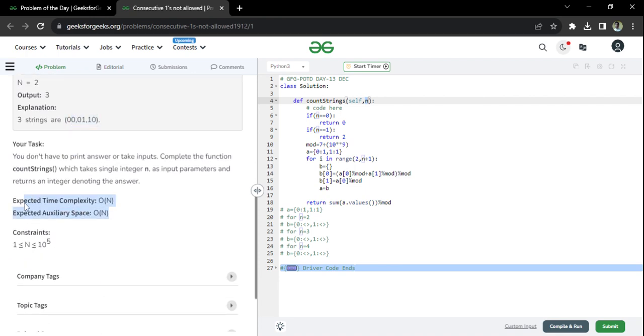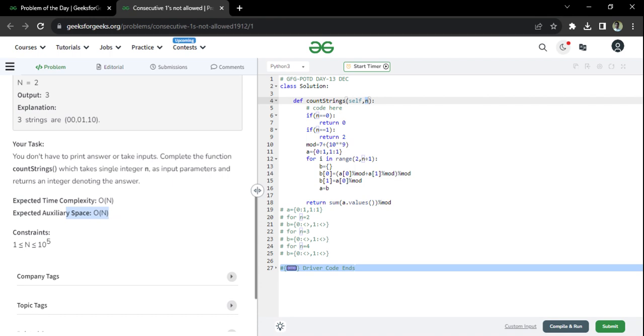This is the most important part, because whenever in an interview you get such a question, you will have to see this first. Based on this, you should start giving direction to your thinking on what the approach should be. They are mentioning that the time complexity can be O of n, and space complexity O of n. Let me tell you one secret of Geeks for Geeks here. In Python, if you solve this problem using O of n space, your answer won't be accepted, though they have given that the solution can be of O of n space. I have tried this, and they are not accepting it.